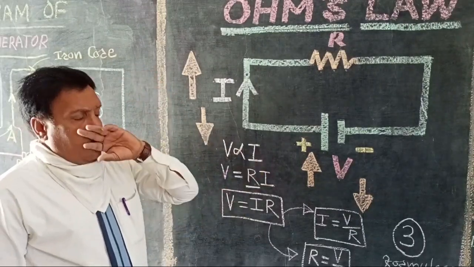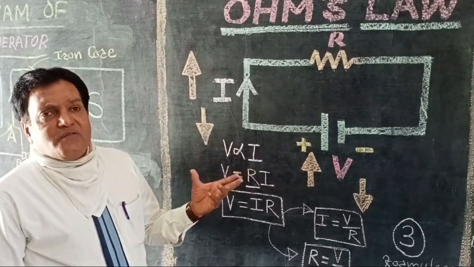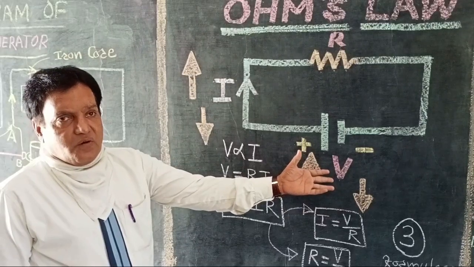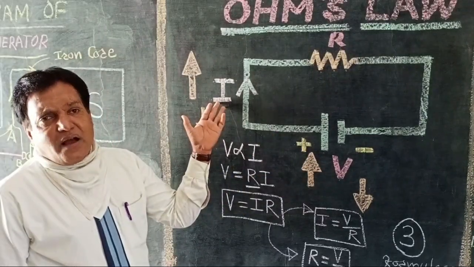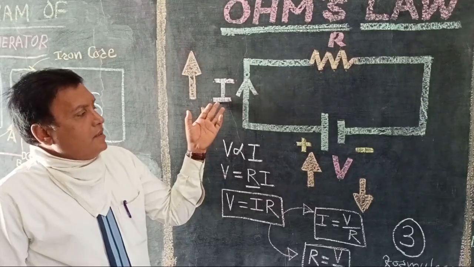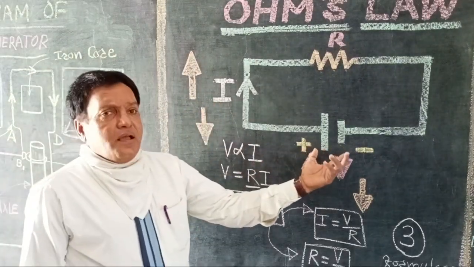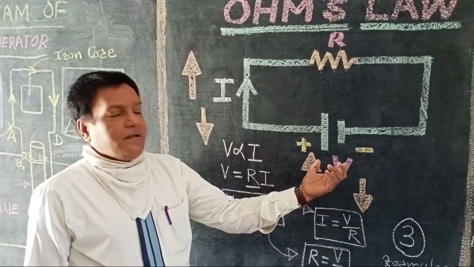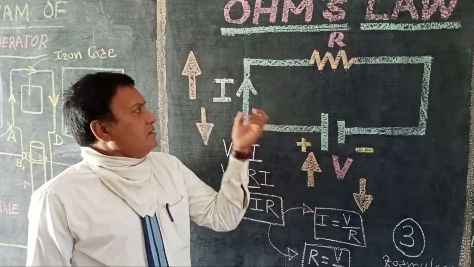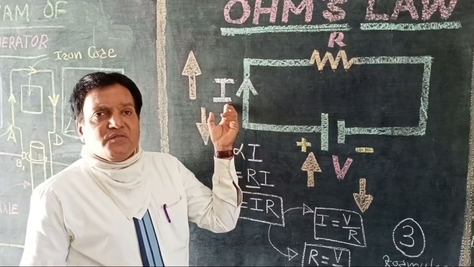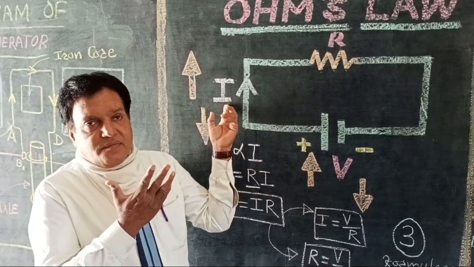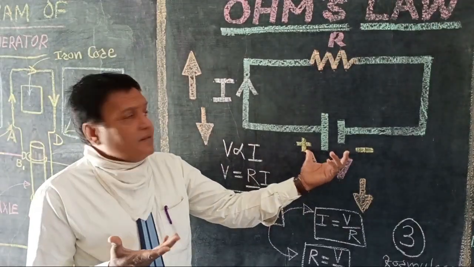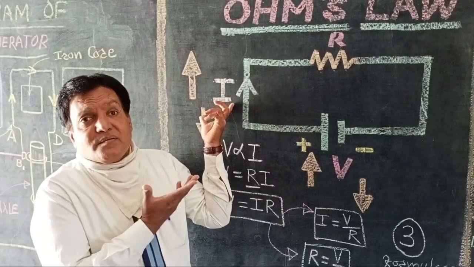So now, suppose we have given 5 volts of potential difference or voltage, and suppose the current flowing is 5 ampere. Then if we increase the voltage or potential difference and apply 10 volts, the current will be, suppose, 10 ampere. If we increase the potential difference to 15 volts, the current flowing will be 15 ampere.